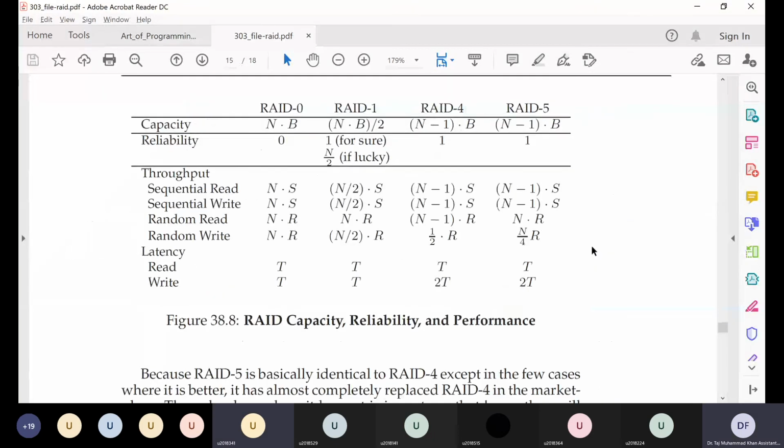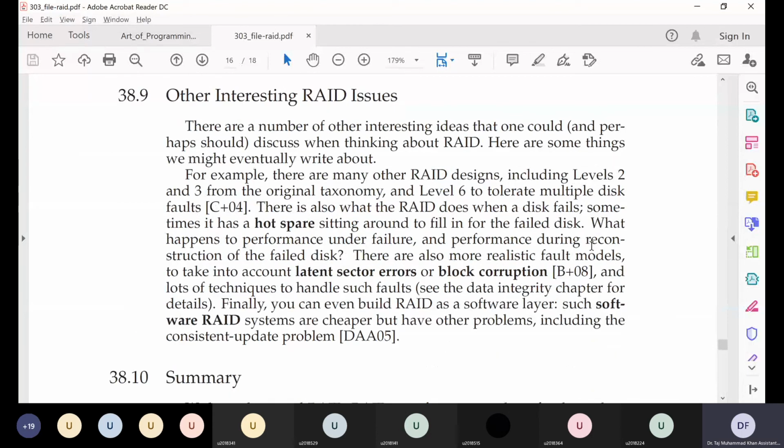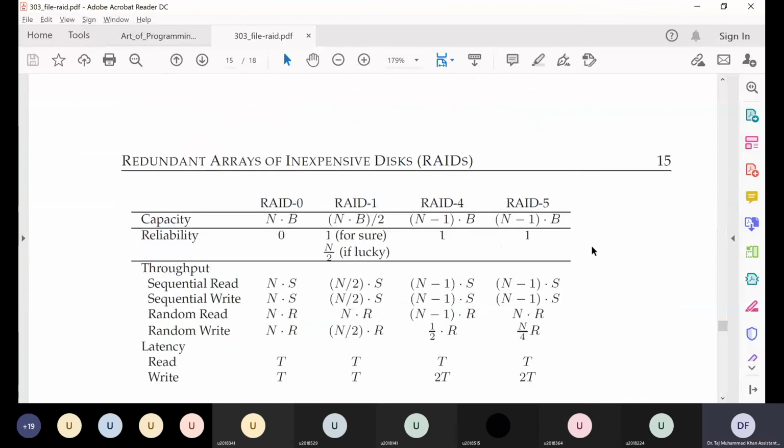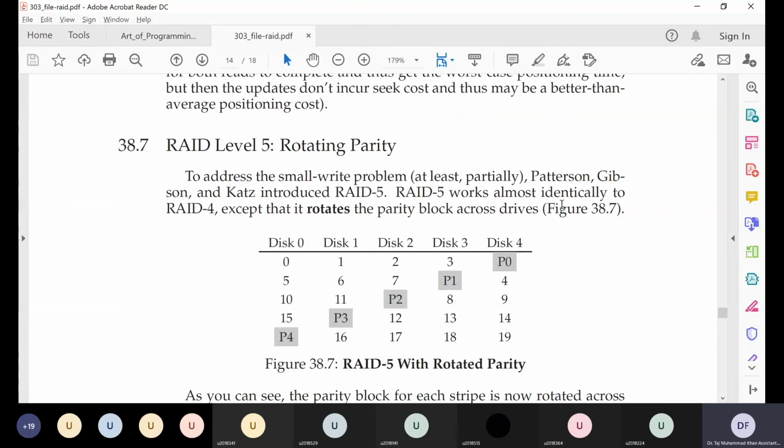Okay, so I think that was all for this chapter. This is a very simple implementation of parity in which we can detect and restore the failure of only one disk, but there are many complex schemes in which we can store more complicated information about the data, not just about even or odd, and those schemes can even recover from more disk failures compared to the one disk failure that we have here in RAID 4 and 5.